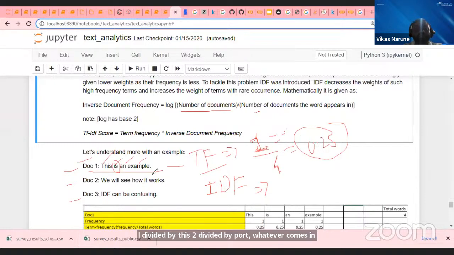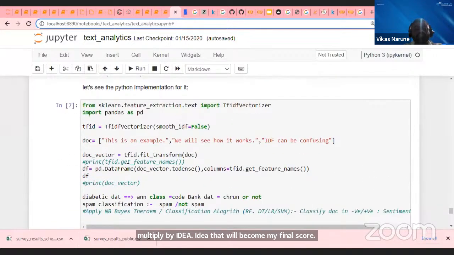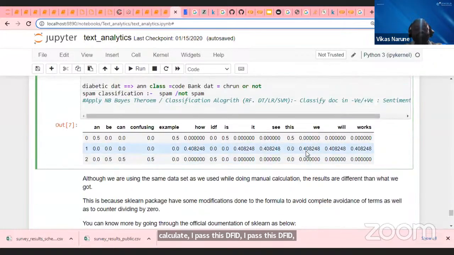For IDF, the total number of documents is 3, divided by the number of documents in which this word appears. "Is" appears in only 1, so 3 divided by 1 is 3, and then log of 3. Then whatever the term frequency is, multiply by IDF, and that becomes my final score. Once I pass my documents to the TF-IDF vectorizer with fit_transform, I directly get this kind of table.